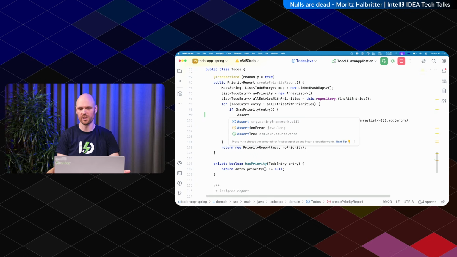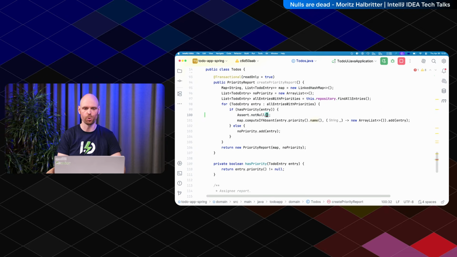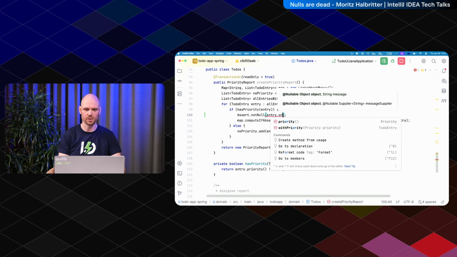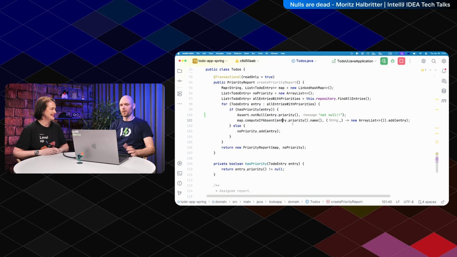There is, for example, the Assert class from Spring Framework. You can say notNull, and then you put in entry.priority and some error message, not null, hopefully. And then you see the yellow thingy is gone. Yeah, because we have the check just above it. Right, and to now check that it's not null.